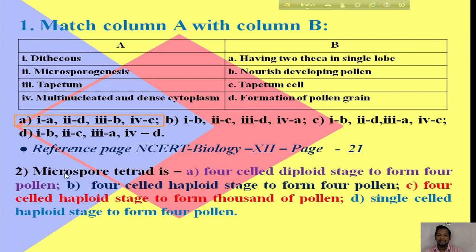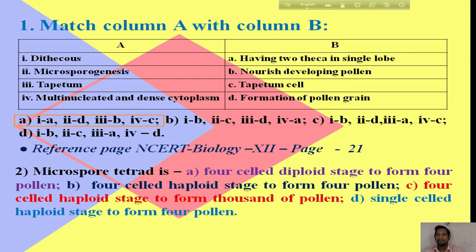The second question is: microspore tetrad is A, a four-celled diploid stage to form four pollen; B, a four-celled haploid stage to form four pollen; C, a four-celled haploid stage to form thousands of pollen; D, a single-cell haploid stage to form four pollen.